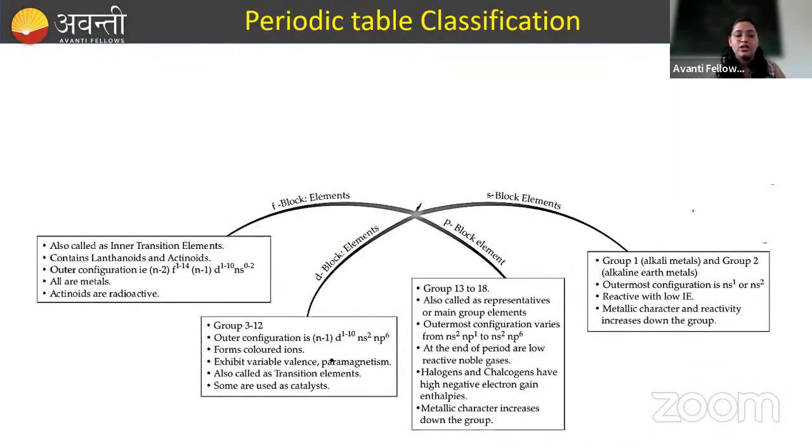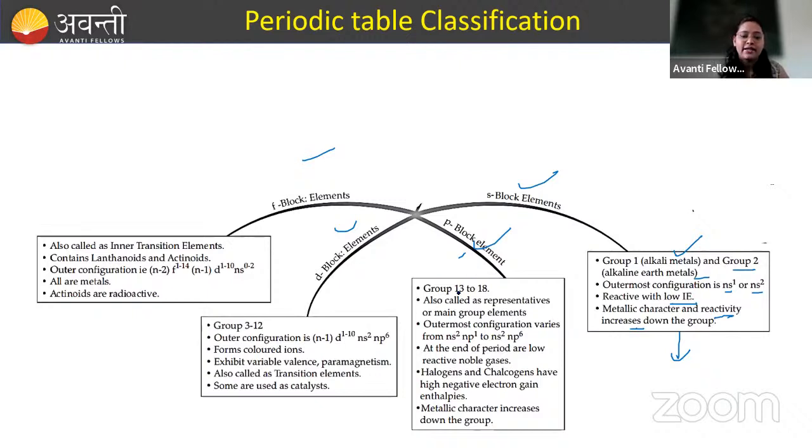Yeah. Next is what? S block elements, P block elements, differentiation of the periodic table. So group 1 elements, which are also known as alkali metals, and group 2 elements, which are known as alkaline earth metals, their electronic configuration we know. They are reactive with low ionization energy. They have metallic character and their reactivity increases as we move down the group. This is very important. So here I have summarized certain small points, okay, but they are very important. Okay.